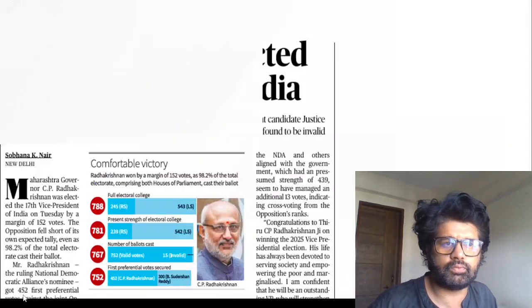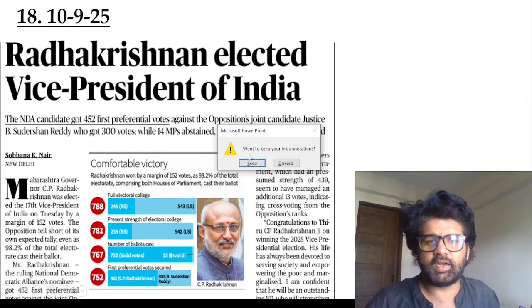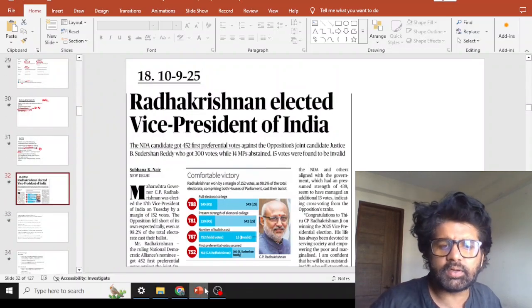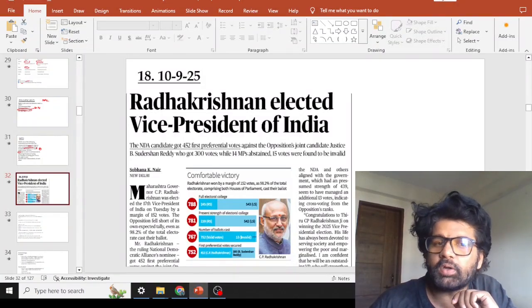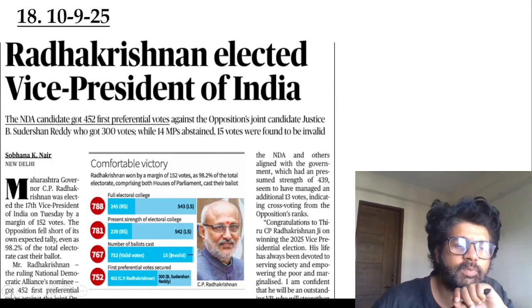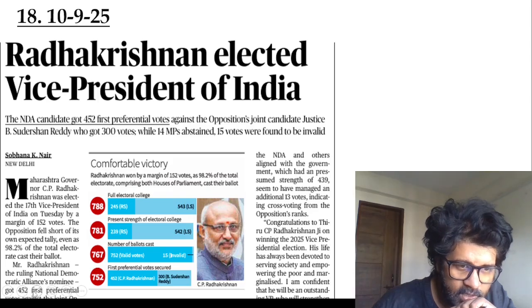Radhakrishnan sir elected Vice President of India. We are very happy about him. Congratulations, Radhakrishnan sir. More important here is the process of election of Vice President and President. Comparative analysis, guys, smart study.